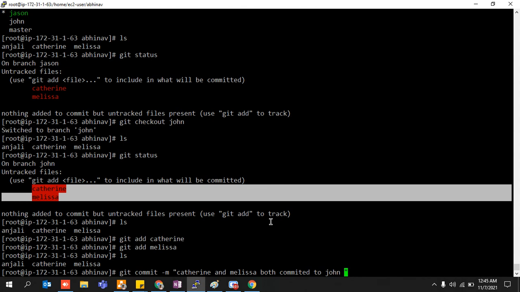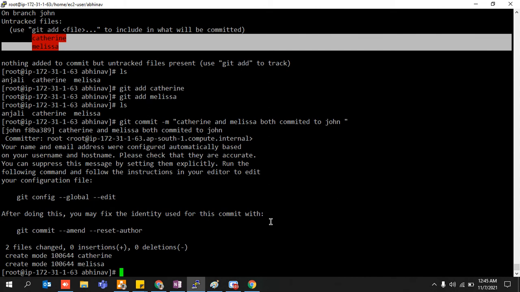These might have been files. Do not think in terms of girls. You can also think of them in terms of your code. This might have been your Ruby code, this might have been your Java code, and they are both committed to your particular branch, right? Let's say the Gmail branch or any other.